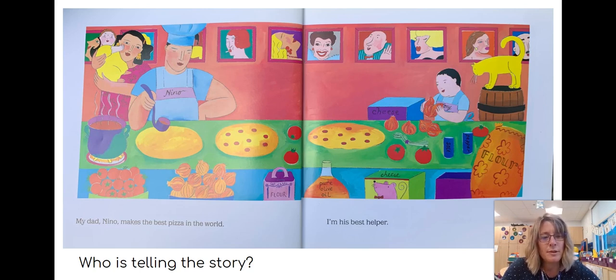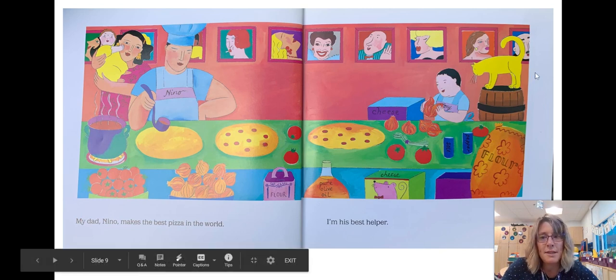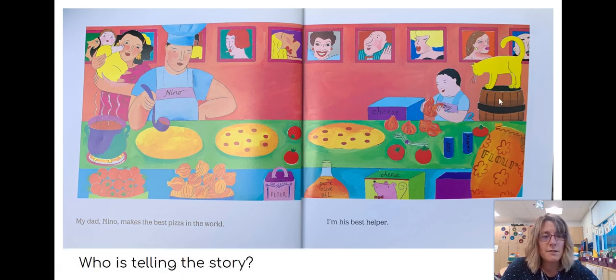So let's think about who is telling the story for a minute. There are clues, right? It says my dad and it says I'm. Well, that means that we have our character right here. So we can tell who is telling the story is this little boy right here.